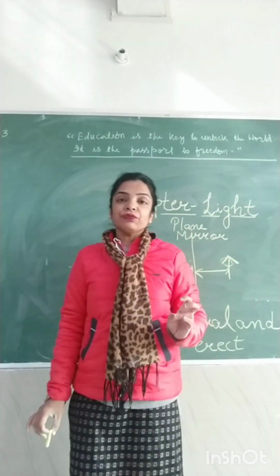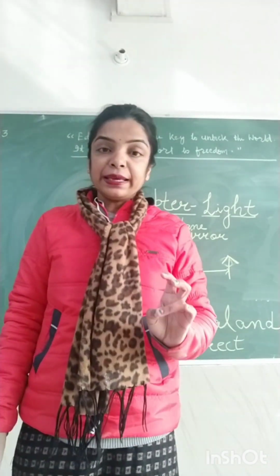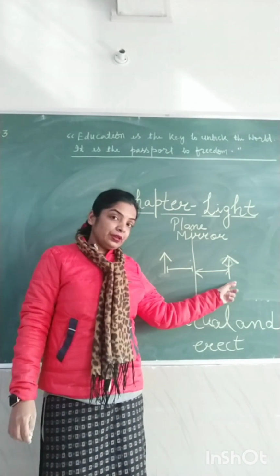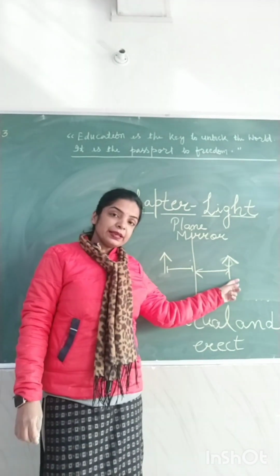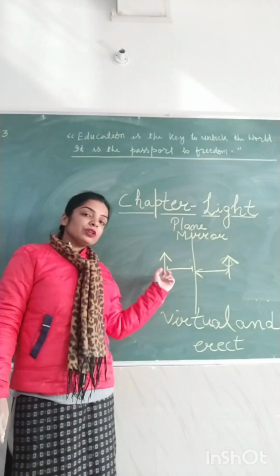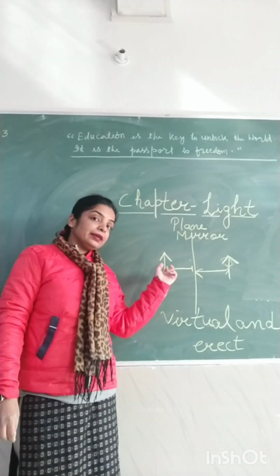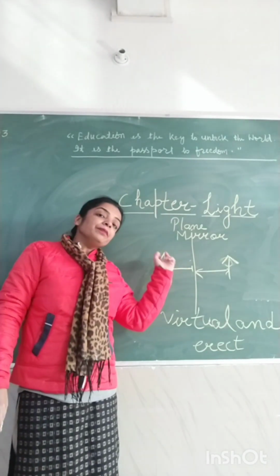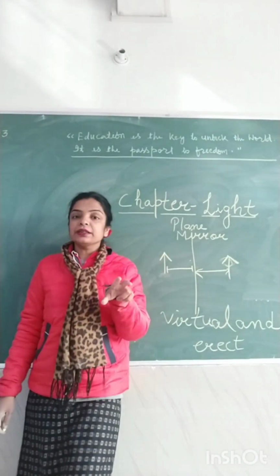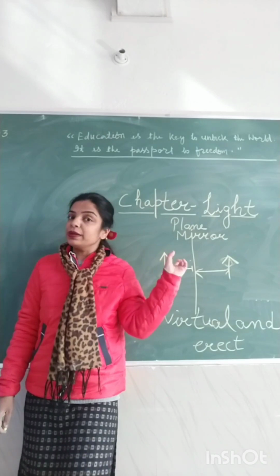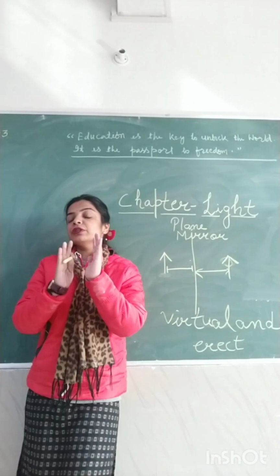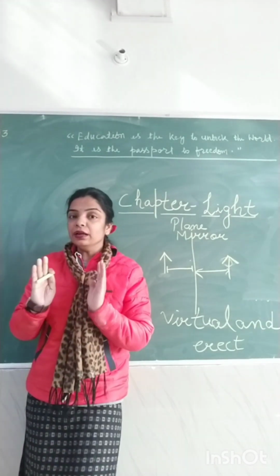This means if the object is placed 3 meters in front of the mirror, the image will also be formed, but 3 meters behind the mirror. The distances would be the same. The object is at 3 meters, so the image would also be at 3 meters, but the object is placed in front of the mirror and the image is formed 3 meters behind the mirror.